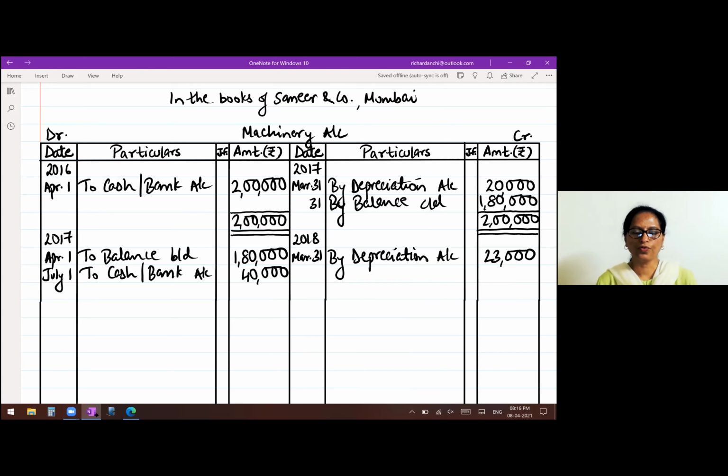Close the account for the second year. Get the balance, the debit side 2,20,000. Write it on the credit side 2,20,000. March 31st by balance carried down 1,97,000.